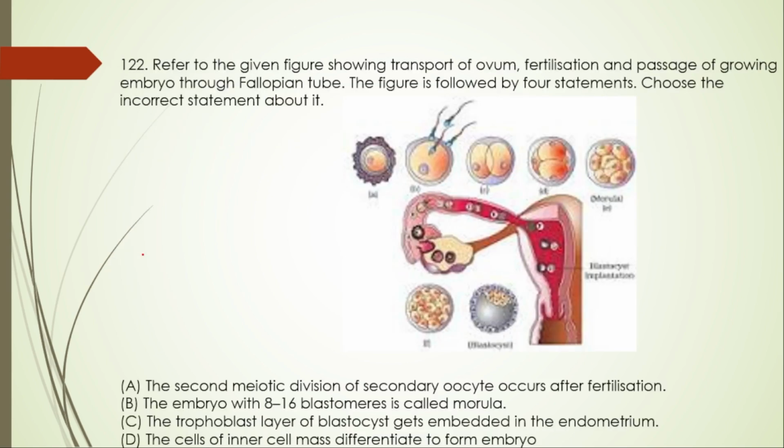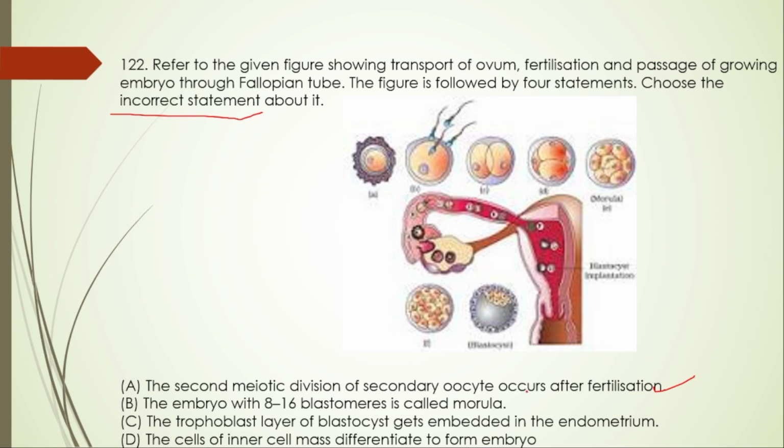Next 122. Refer to the given figure showing transport of the ovum, fertilization, and passage of the growing embryo through the fallopian tube. The figure is followed by 4 statements. Choose the incorrect statement. The second meiotic division of the secondary oocyte occurs after fertilization. Yes, this one is right.